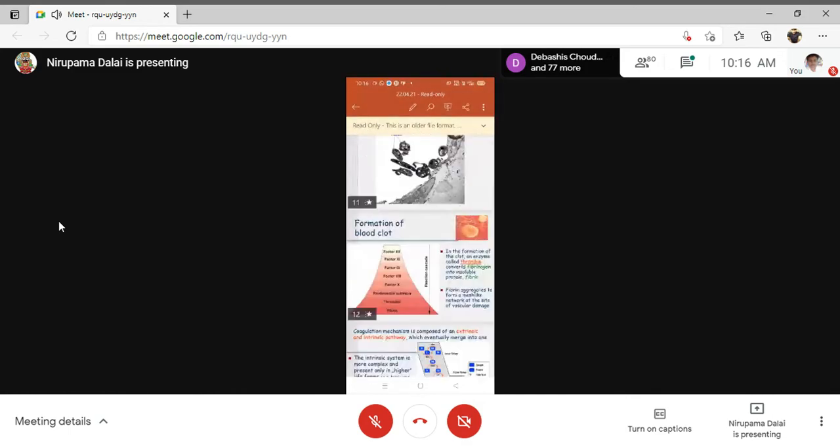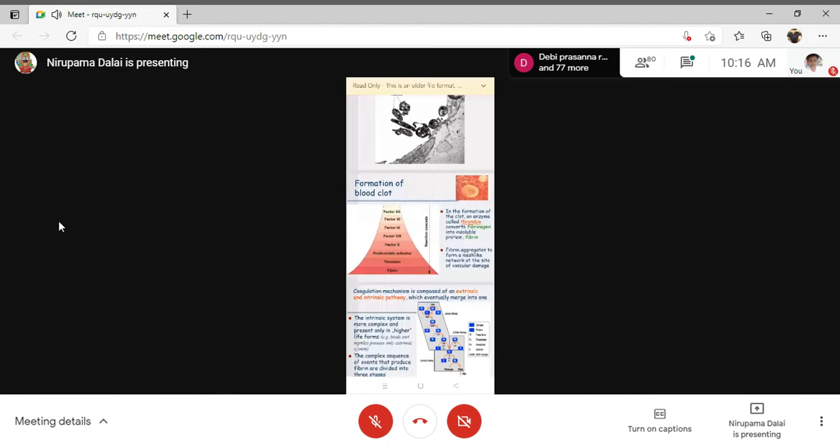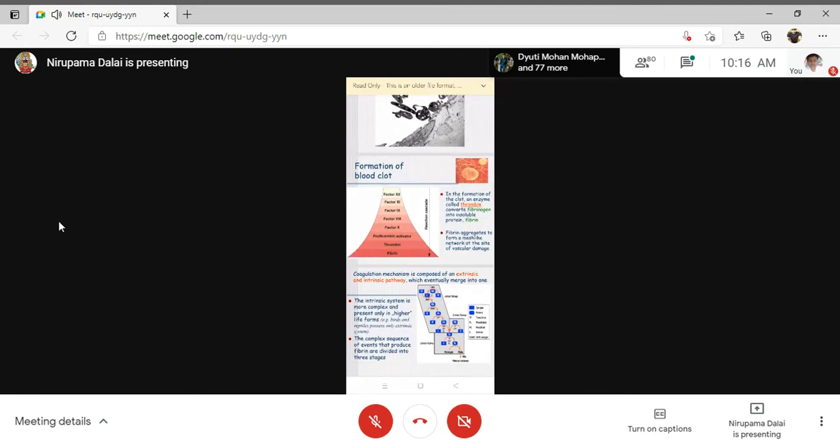These are the coagulation factors which help in the process of blood coagulation. They are helpful in the formation of the blood clot. You will definitely get one objective, one fill in the blanks, one MCQ from these blood coagulation factors. Why is it named so, factor 1, factor 2, factor 3, factor 4?